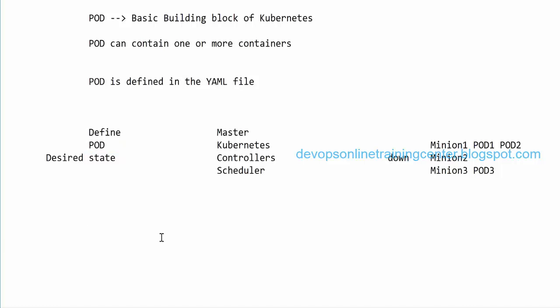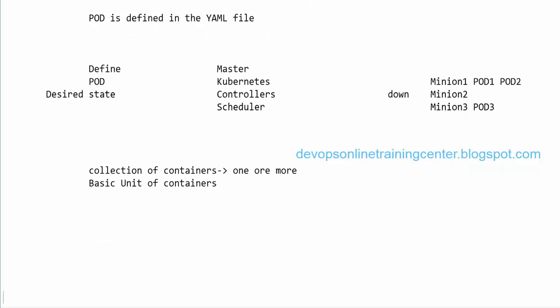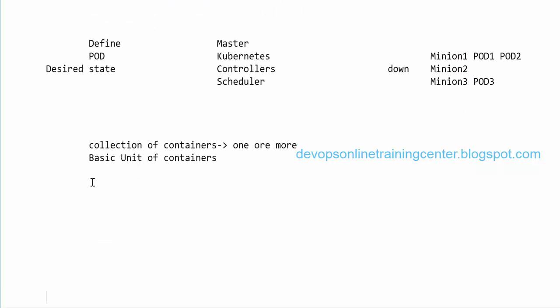It's a collection of containers, one or more, right? So we call it a basic unit of containers. We can have multiple containers, and all these multiple containers will share the same resources. They'll have a single IP listening on different ports, right?